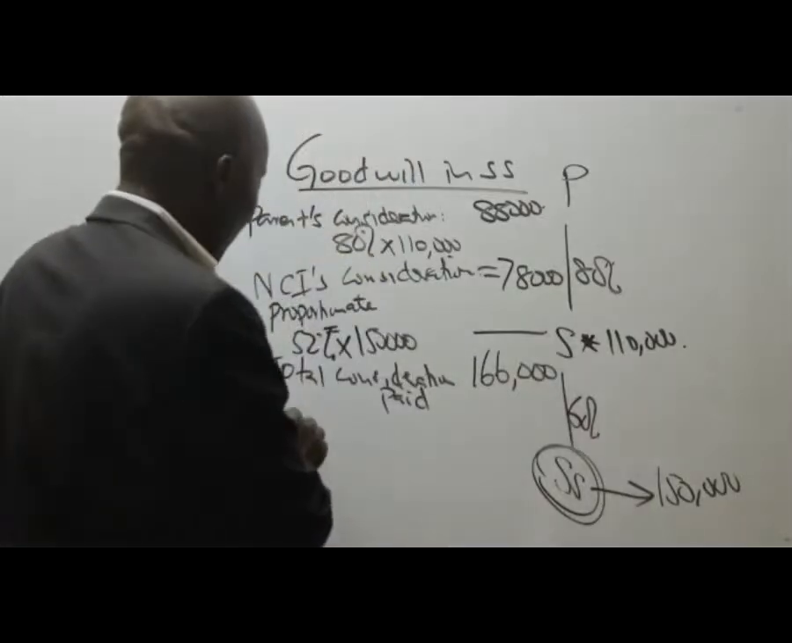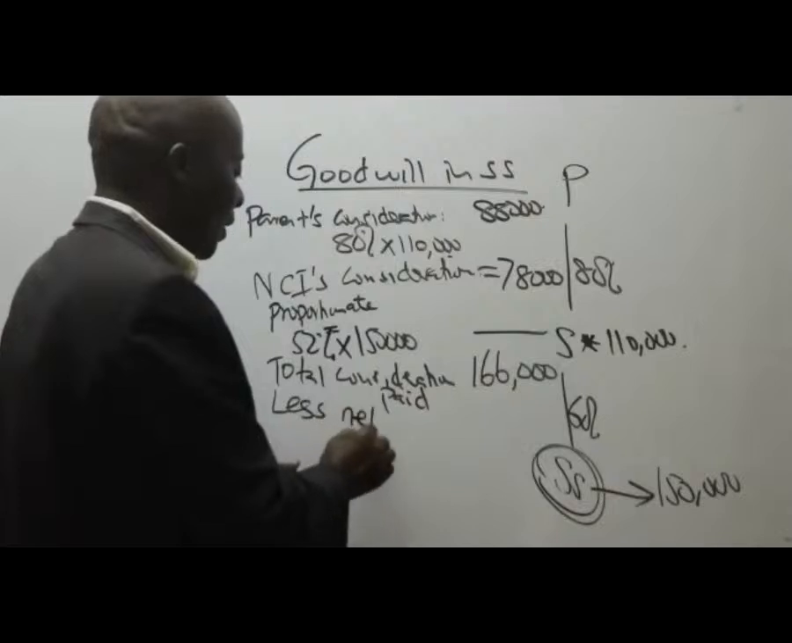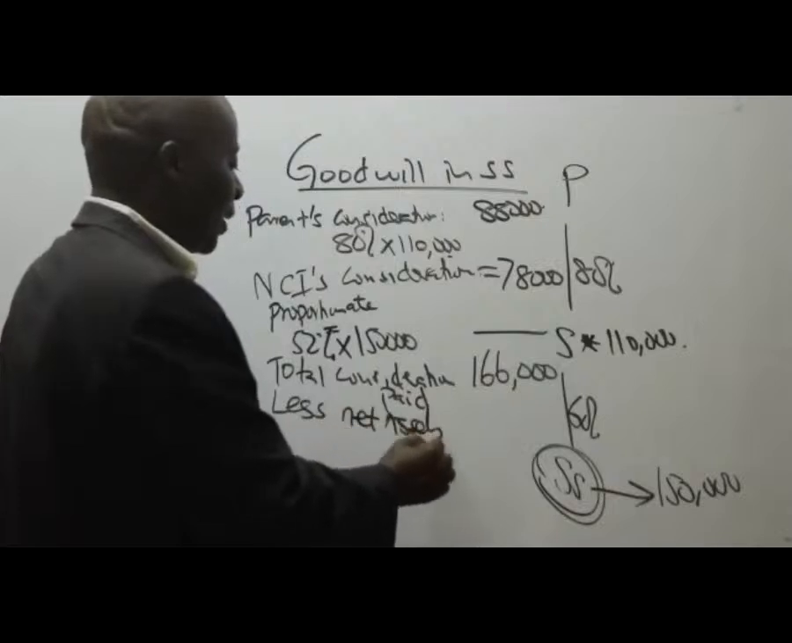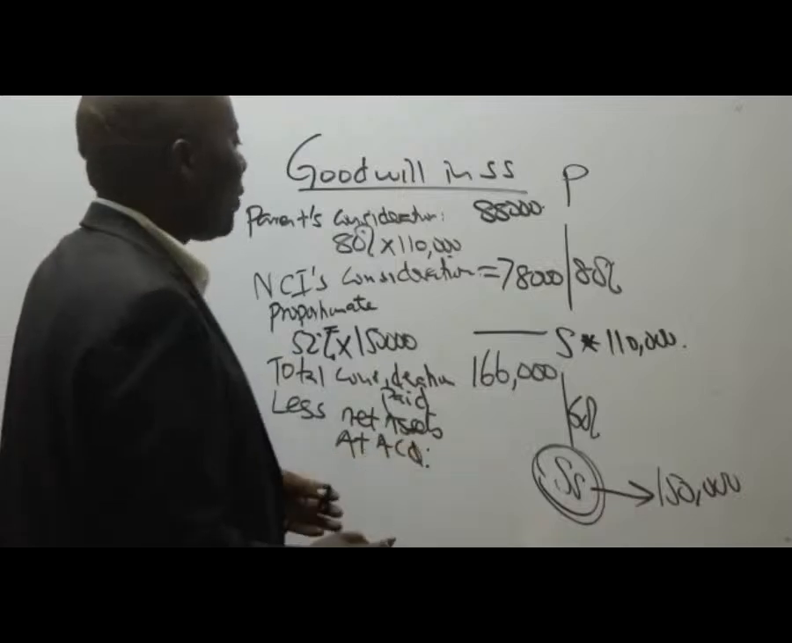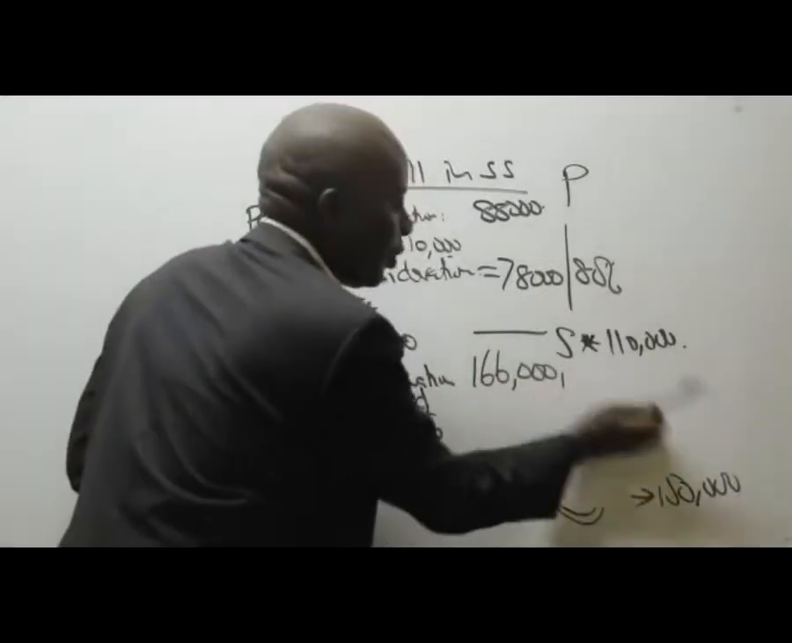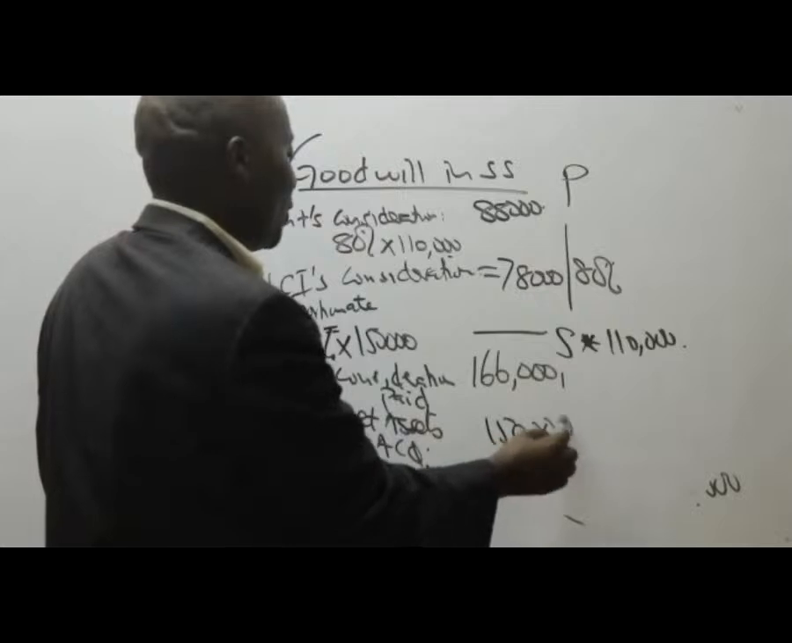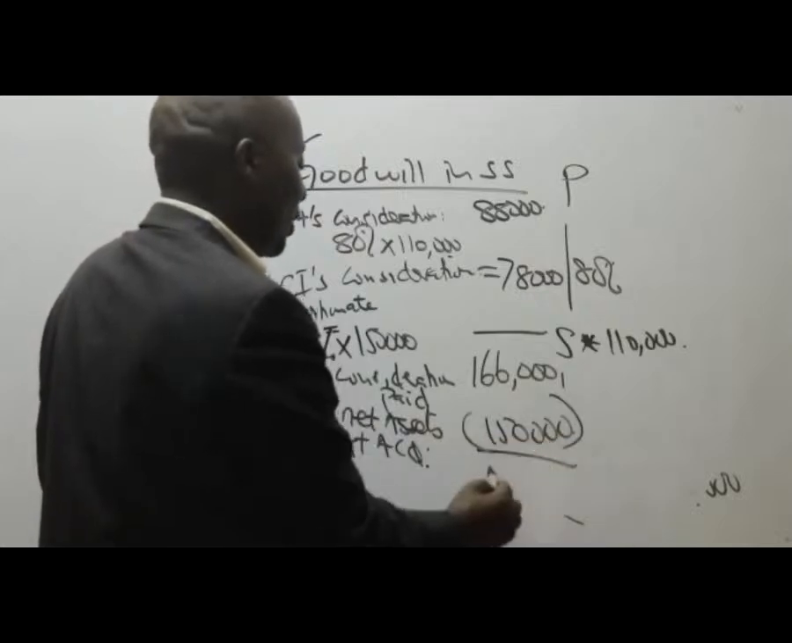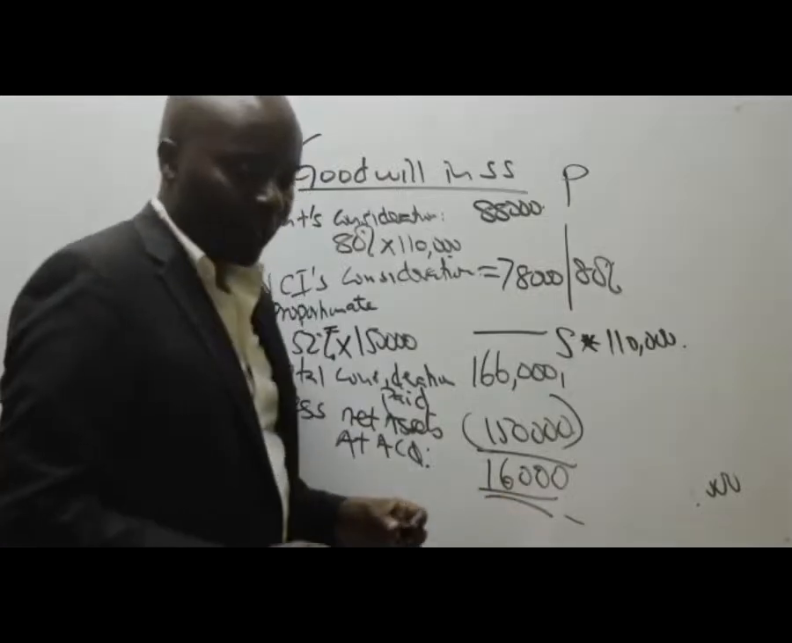So please come under, less the net assets at acquisition. Are you able to remember the figure of net assets? You gave me a figure of 150,000. So please go ahead and subtract for you to give me the goodwill. So the goodwill will be equal to what here, somebody?